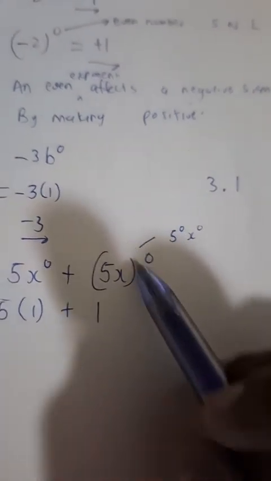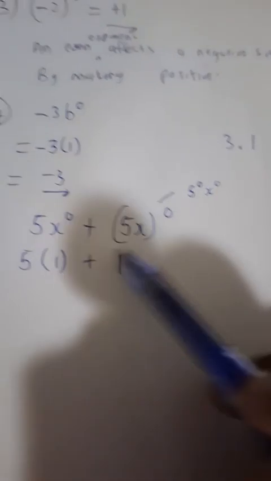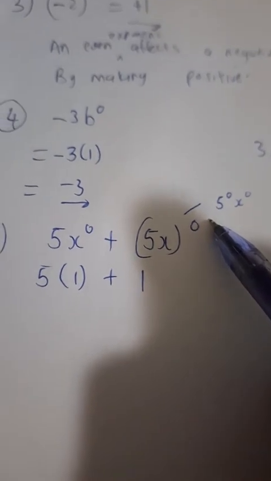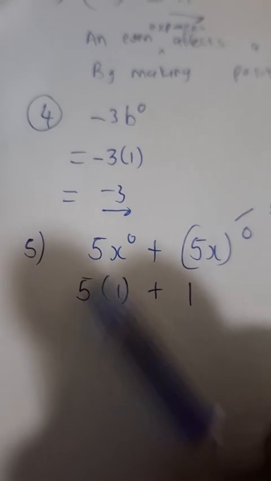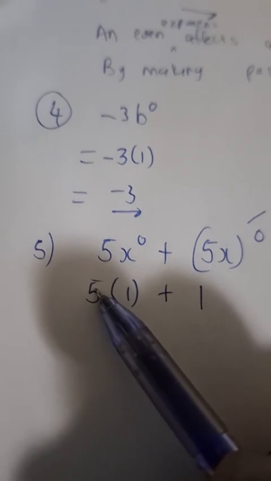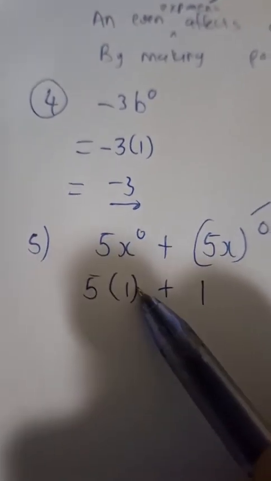So, I mean, you have the law, this definition, to sort of back you up, because everything in the bracket is raised to the power 0. Okay, does that make sense? So like I said again, 5, is it affected by the power 0? No. So 5 stays the same. Is x affected by the power 0? Yes. So therefore it becomes 1.